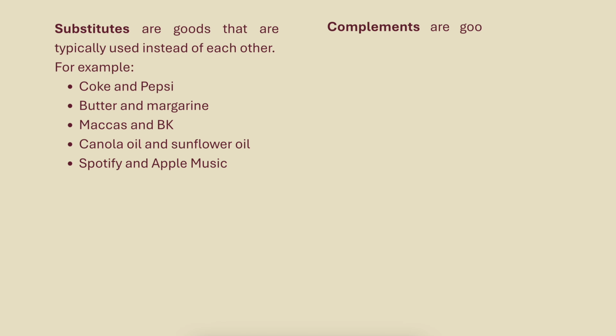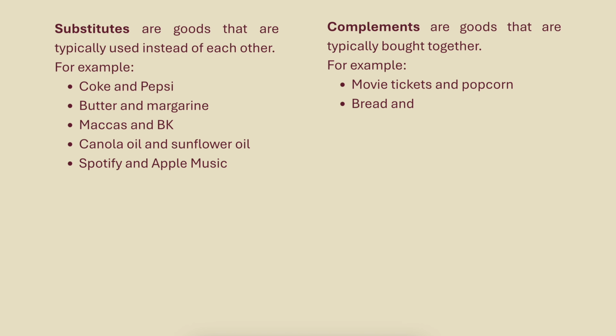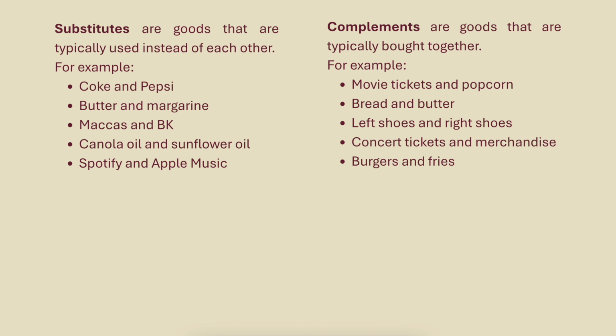Complements are goods that are typically bought together. For example, movie tickets and popcorn, or bread and butter, left shoes and right shoes, or concert tickets and merch, or burgers and fries. When you buy one of these things, you'll often buy the other too. If you get a burger from Macca's, you'll probably buy some fries too, right? They're complements. To determine whether something is a substitute or a complement, we can use an equation.